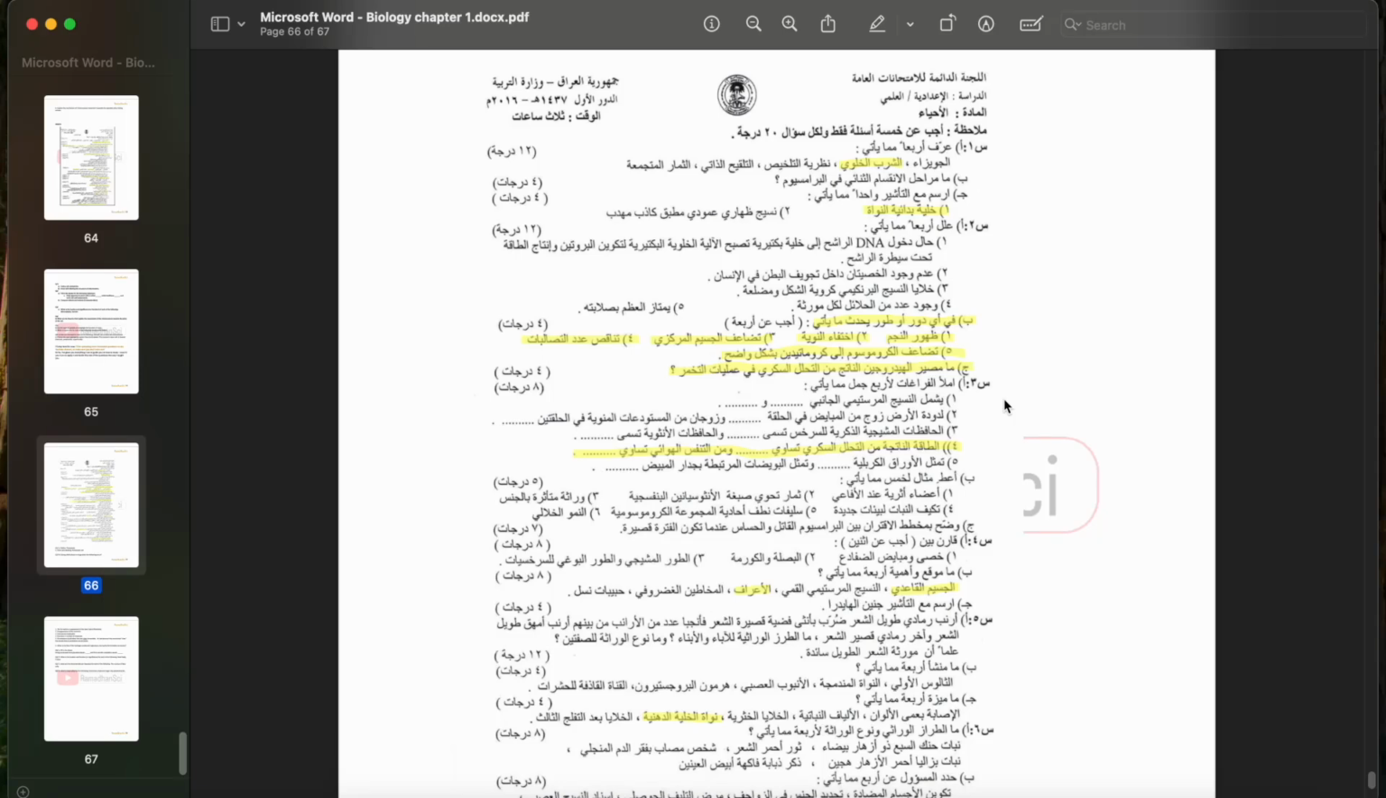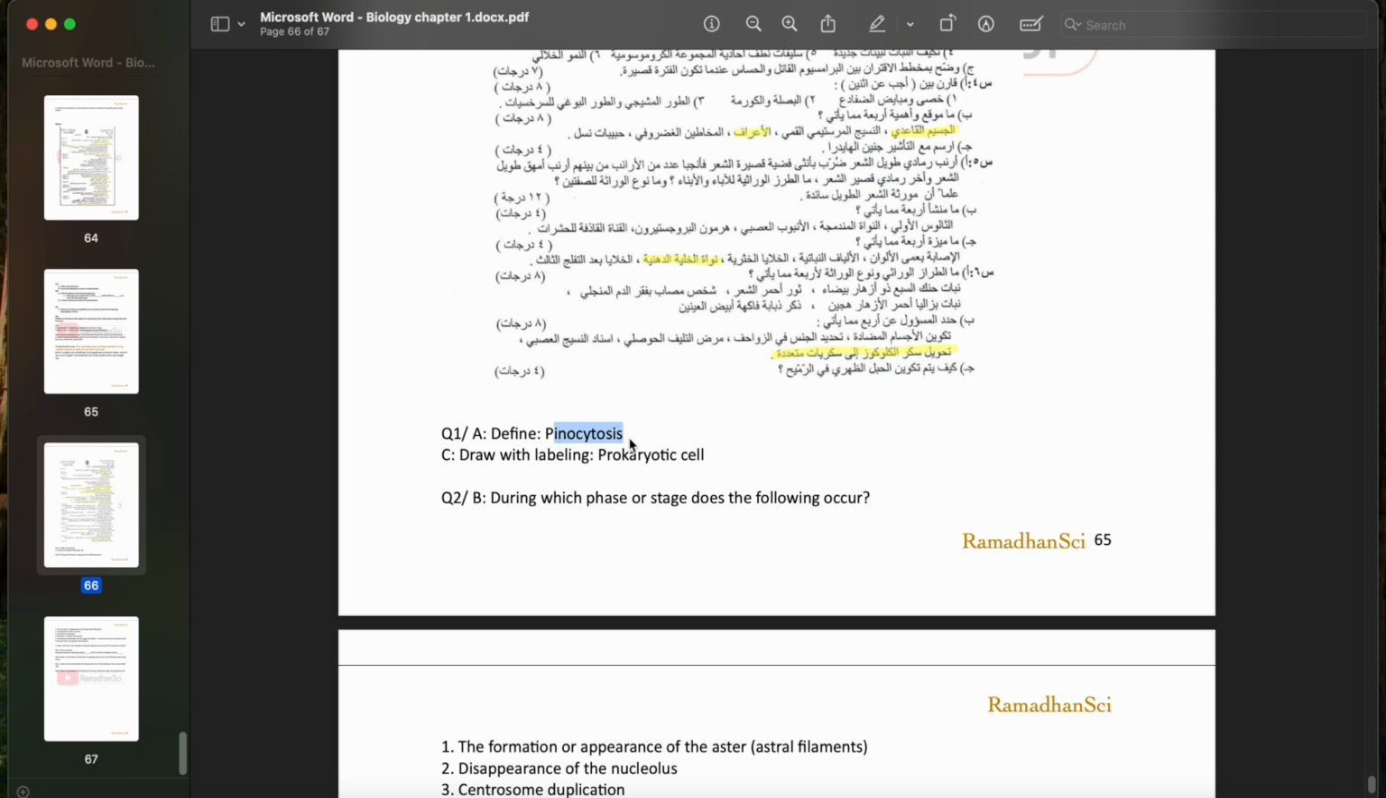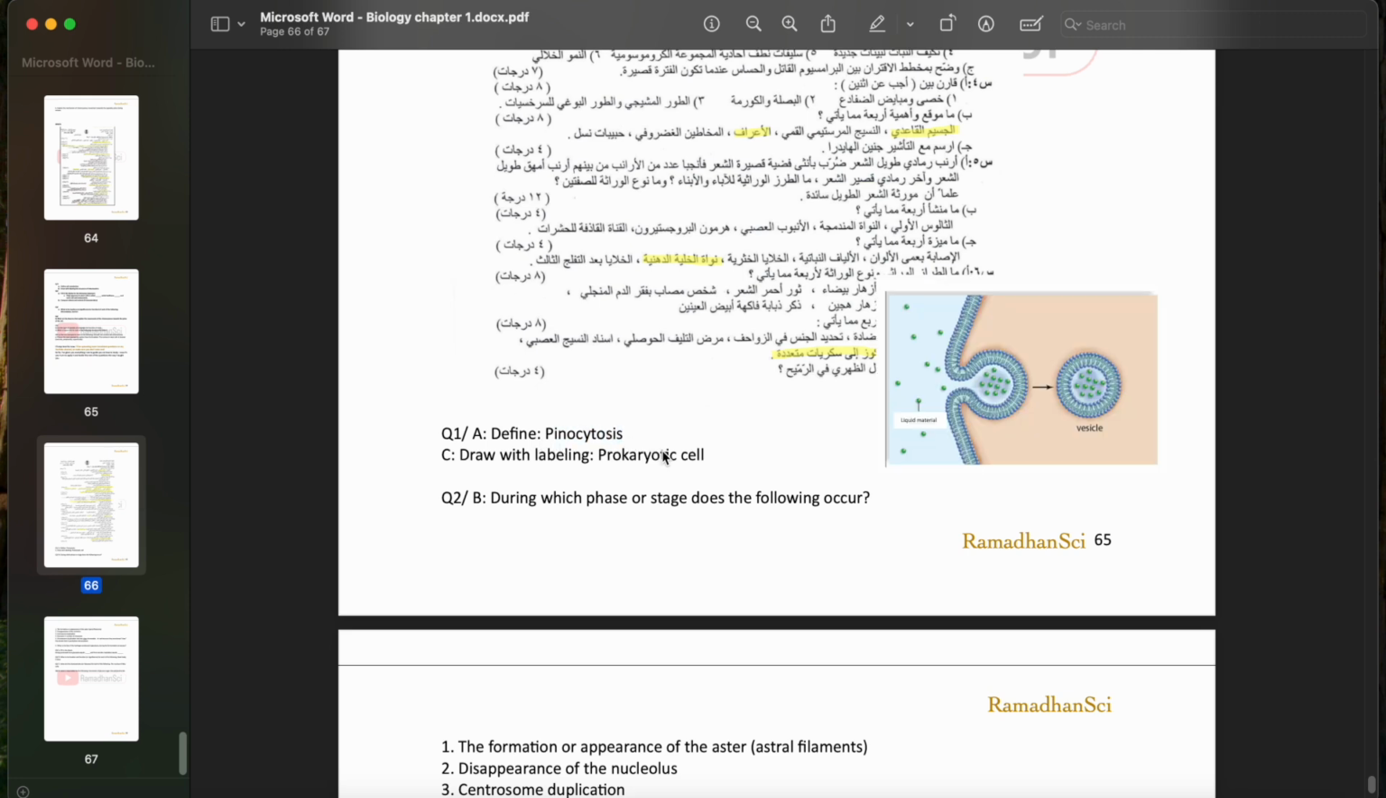Now let's review this question copy. Question 1a is define pinocytosis. Pinocytosis is similar to phagocytosis, but involves the uptake of liquid materials. In this process, a small invagination forms in the cell membrane, which surrounds the liquid, creating a pinocytic vesicle. This vesicle then detaches from the cell membrane and moves into the cell.